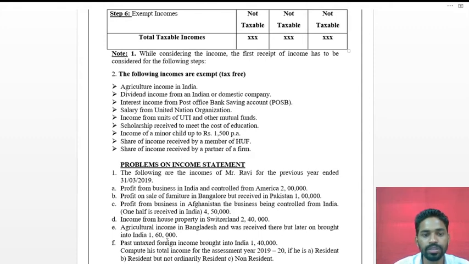The cases are given. The first case is profit from business in India and control from America. It is controlled from America, but the profit from business is in India, which means it is arising in India.